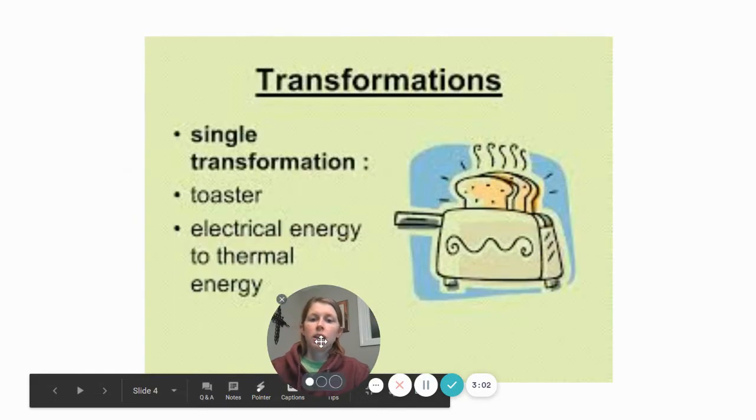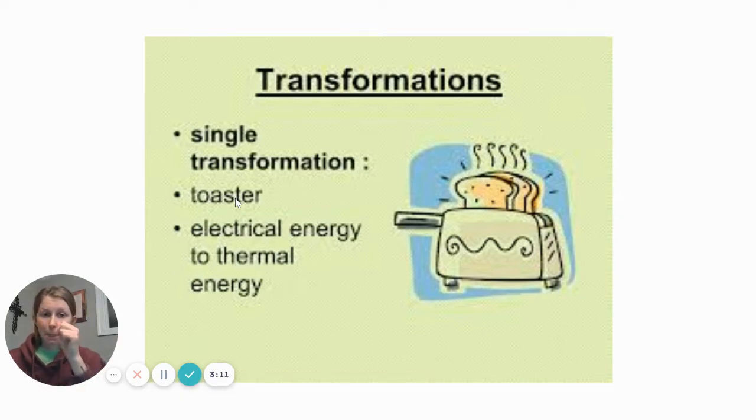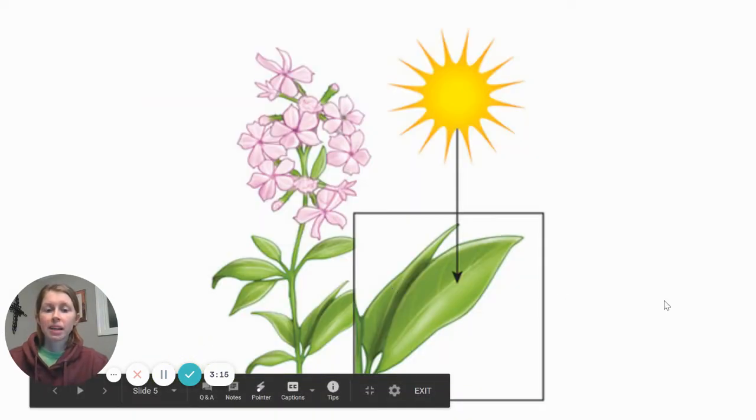All right. So here's another example of a single transformation, our toaster, right? We plug it into the wall, the electricity flows through, and then it heats up our toast. And so that's electrical to thermal. This is one of my favorite transformations.